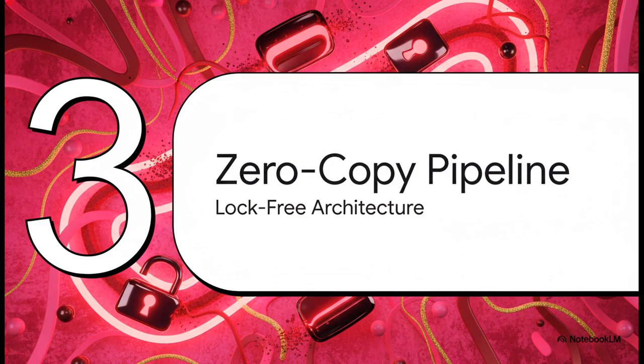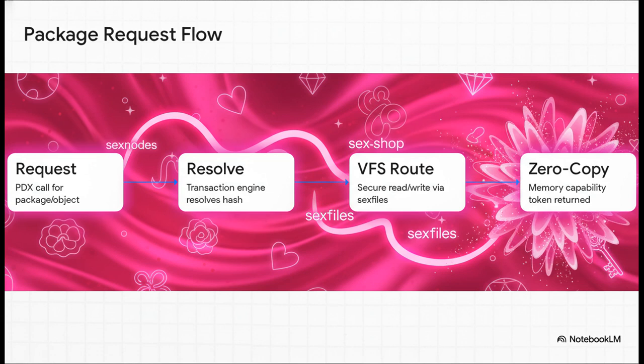Section 3. The luscious zero-copy pipeline. Let's trace this flawlessly choreographed pipeline step by step, because it really is a thing of beauty. First, SexNode or SexLil requests a package or object via a PDX call. Second, the Sexshop transaction engine resolves the exact cryptographic hash at /etc/sexshop/object/hash_hex. Third, it securely routes the VFS read or write right through sex files via slot 1. And finally, the ultimate payoff, a zero-copy capability memory token is thrust right back to the caller.